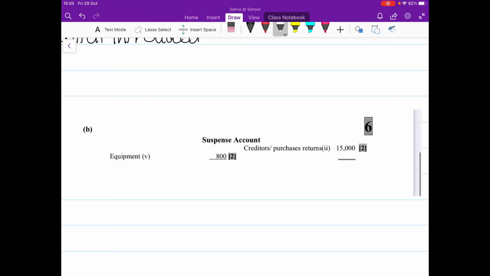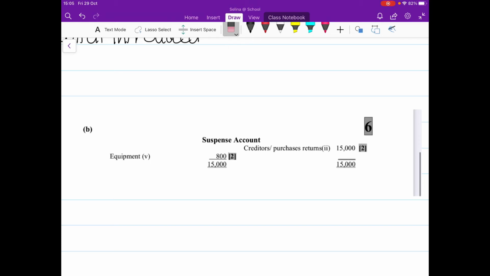You need to close off this account, but the whole point of this is to find out what was the original balance or the original difference that was shown in the suspense account. So the first thing you do is you total off the 2 sides, okay? You can see there that the credit side is much bigger. We've got 15,000 on the credit side and we have 800 on the debit side. So your total is €15,000. You're putting the total of the bigger side into the total boxes. So we're going to go 15,000 on both, okay? We clearly already have 15,000 on the credit side. So the difference then is going to be on the debit side.